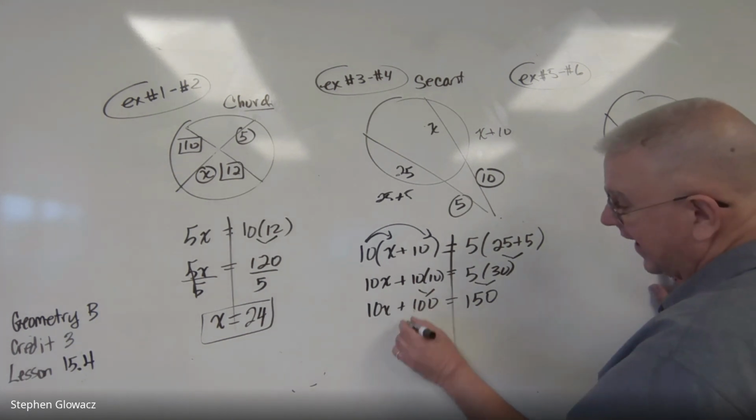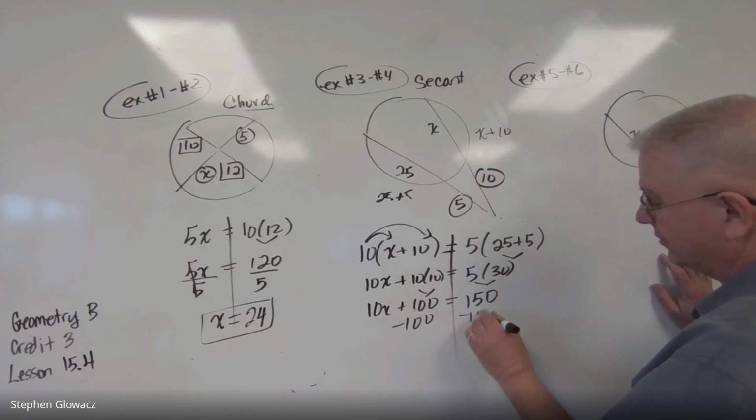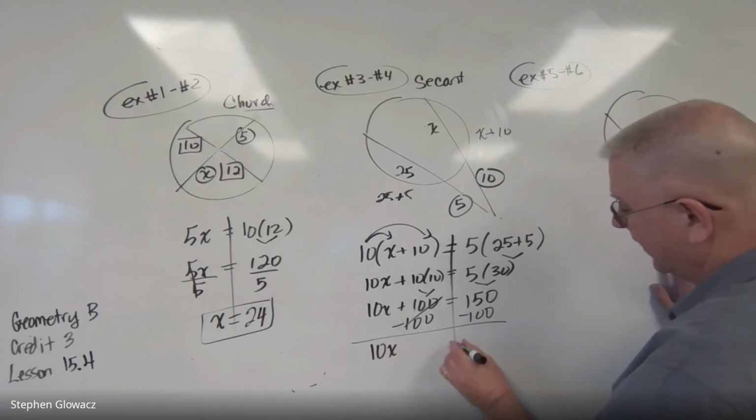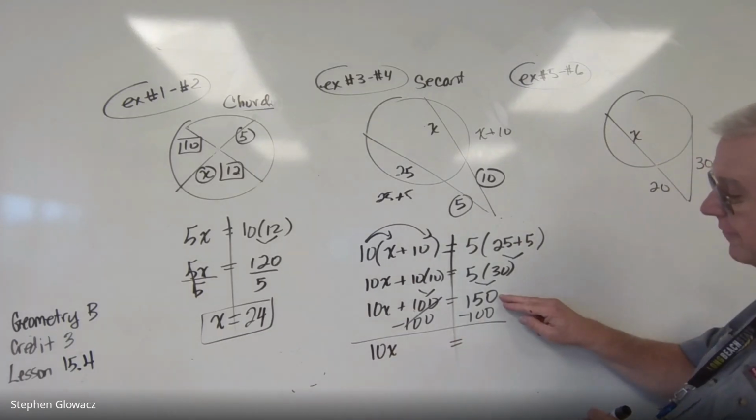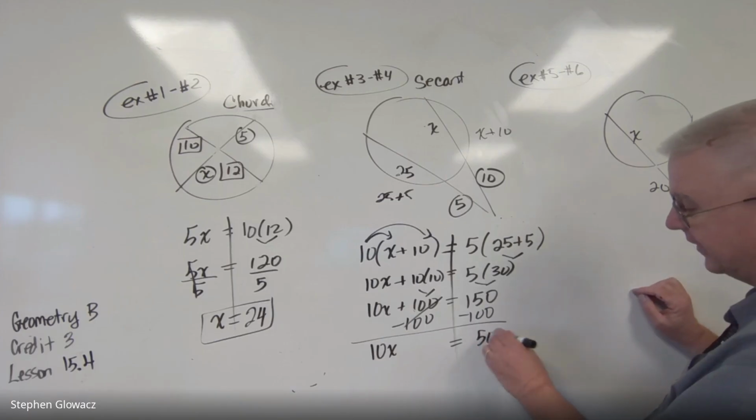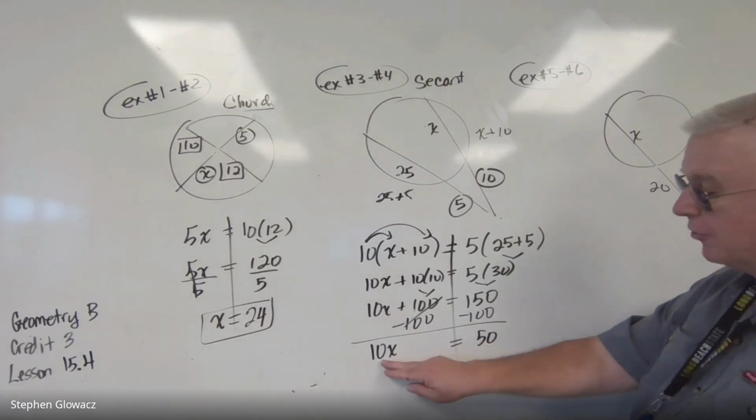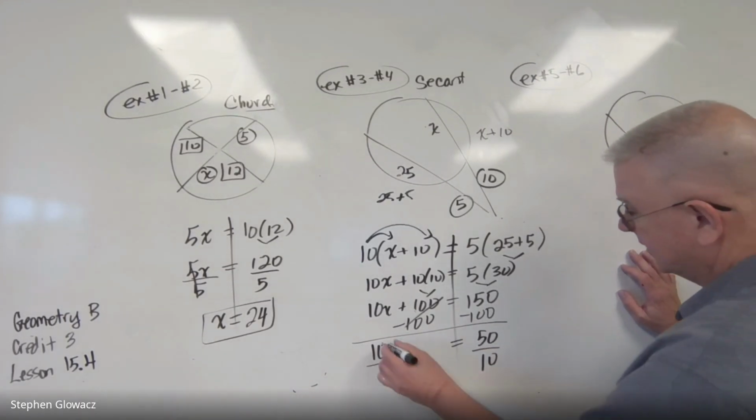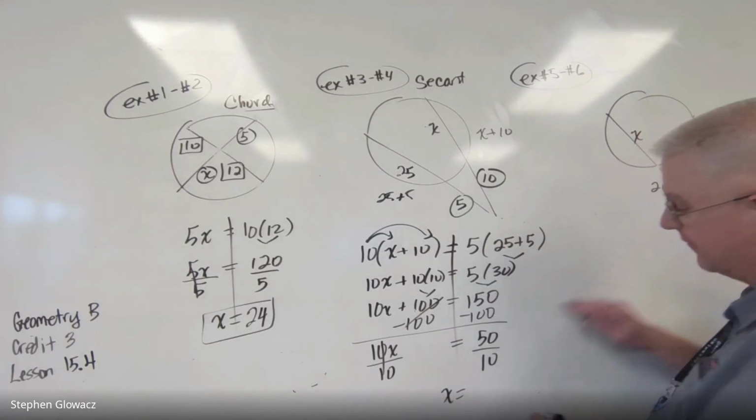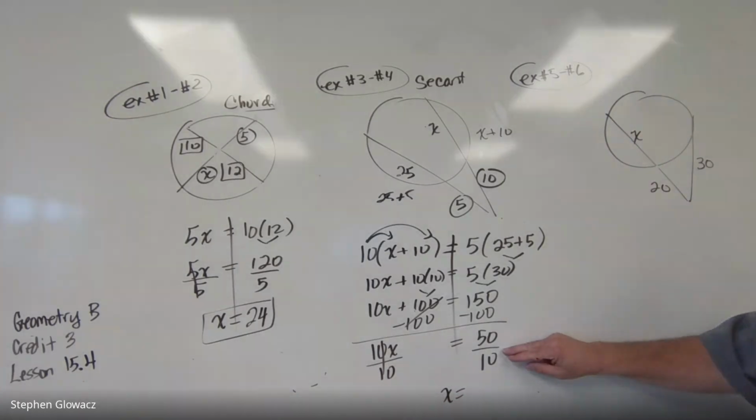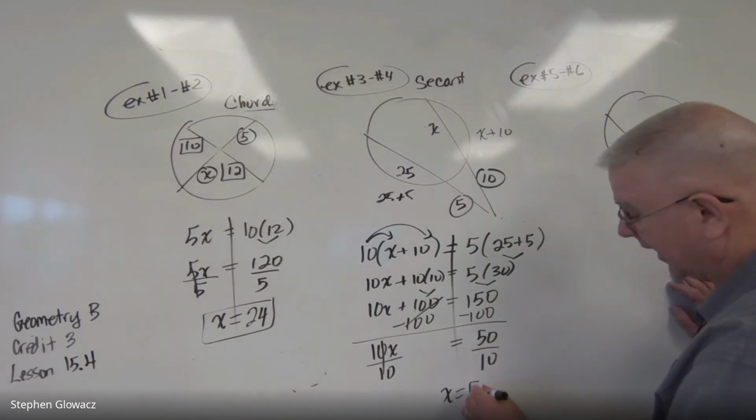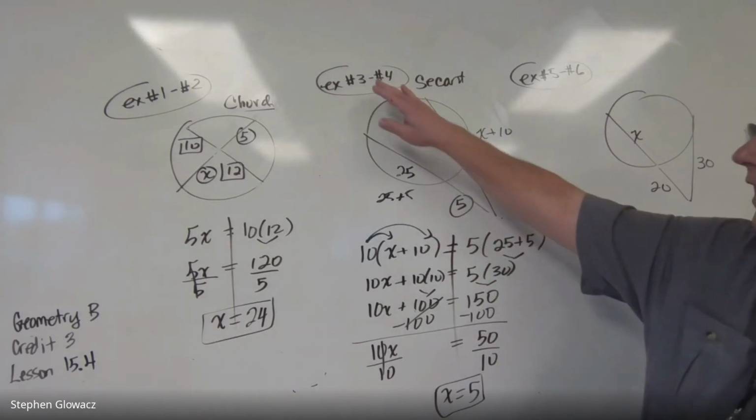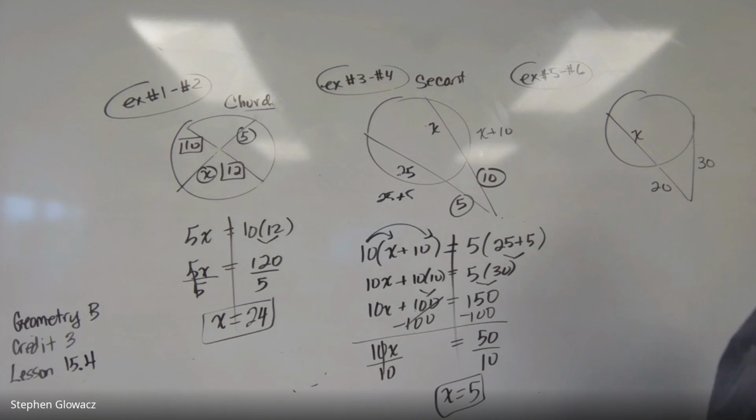The opposite of adding 100 is to subtract 100 to both sides. The hundreds cancel. We bring down that 10x, and 150 minus 100 is 50. Last step, x is being multiplied by 10. So we divide 10 to both sides. The 10s cancel out, and 50 divided by 10 gives us 5. And so our answer for our example for 3 and 4 is 5.